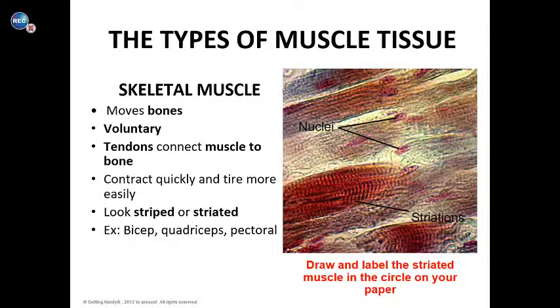So you are going to draw and label this striated muscle in the circle on our paper. It should be to the right of the skeletal muscle part. So you're going to draw the muscles in, you're going to label the nuclei, and you're going to label the striations.